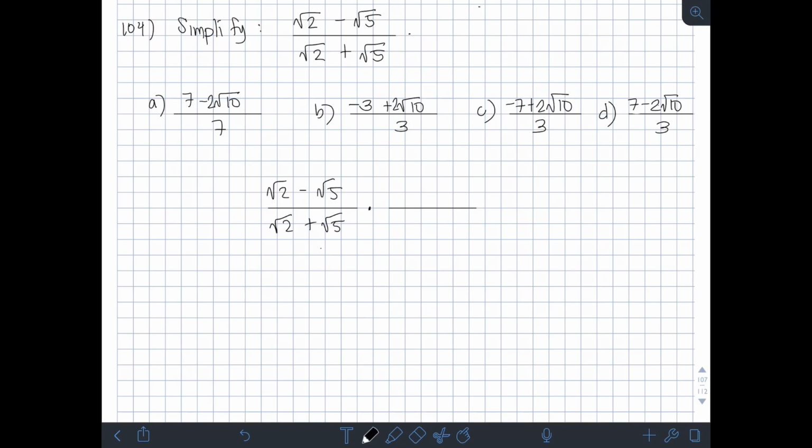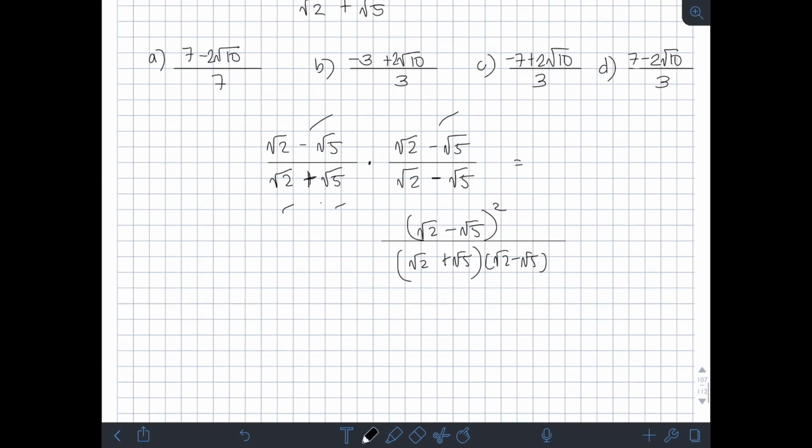So, paano hanapin yung conjugate? So, copy nyo lang yung involved na radical, square root of 2 tsaka square root of 5, right? So, gagawin nyo opposite sign. So, positive tayo sa denominator or plus yung operation, gagawin nyo yung minus. Okay? So, ganun din sa numerator, i-multiply nyo rin sa square root of 2 minus square root of 5. Okay? So, ngayon, numerator times numerator, we have square root of 2 minus square root of 5 times the same, right? So, parang i-square natin yan. Okay? Over square root of 2 plus square root of 5 times square root of 2 minus square root of 5.